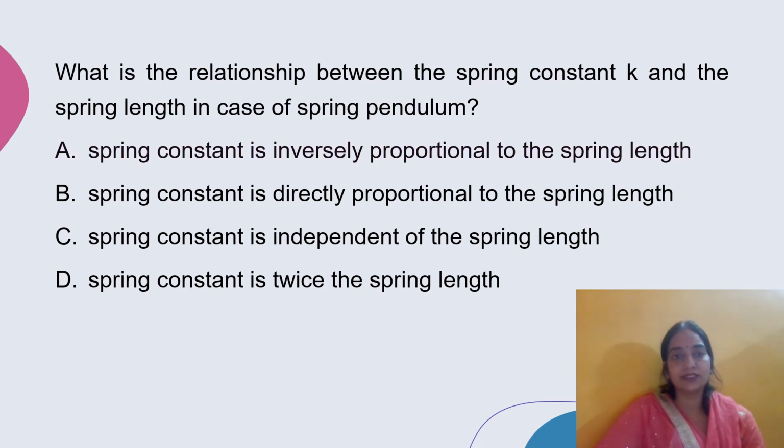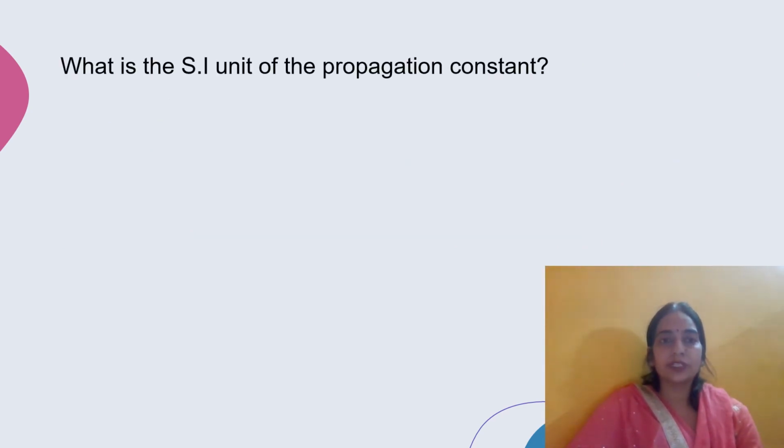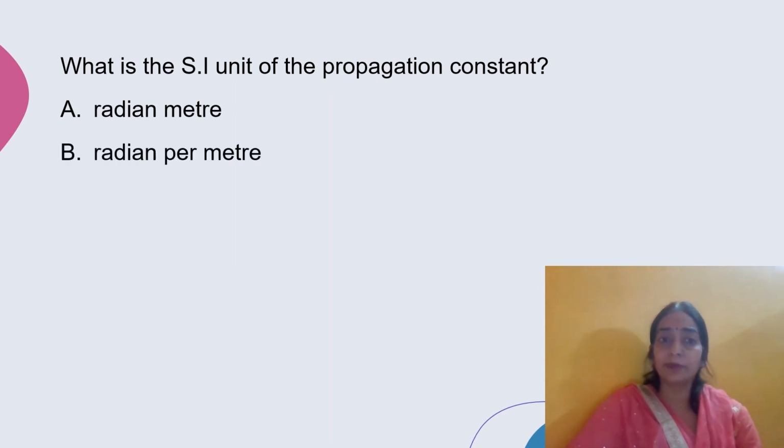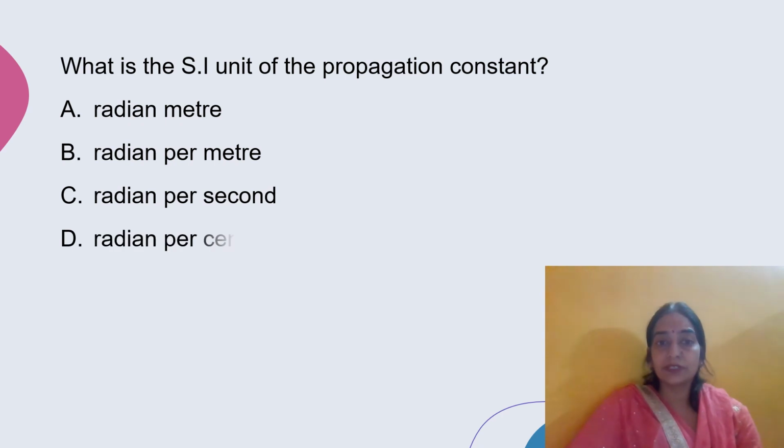So option A is the correct option. Next question is, what is the SI unit of propagation constant? Radian meter, radian per meter, radian per second, radian per centimeter. The SI unit of propagation constant is radian per meter, also known as angular wave number, and it is represented by K. So option B is the correct option.